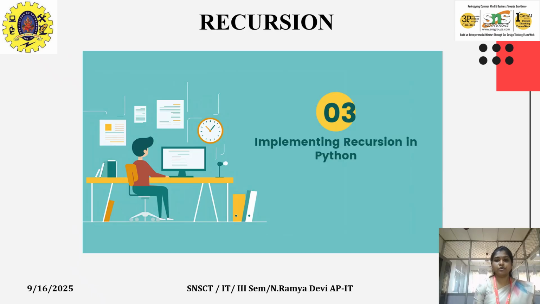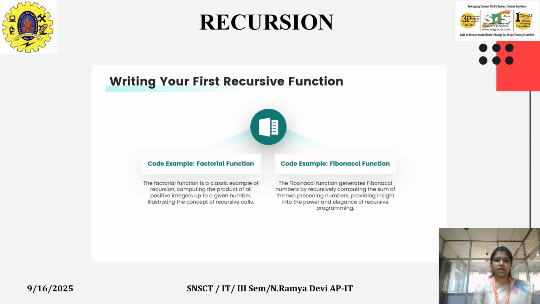Now we'll see how to implement recursion in Python. First, we are going to write your first recursive function. For example, the factorial function always serves as a classic example of recursion, which computes the product of all positive integers up to a given number, illustrating the concept of recursive calls. The Fibonacci function generates Fibonacci numbers by recursively computing the sum of two preceding numbers, which provides insights into the power and elegance of recursive programming.